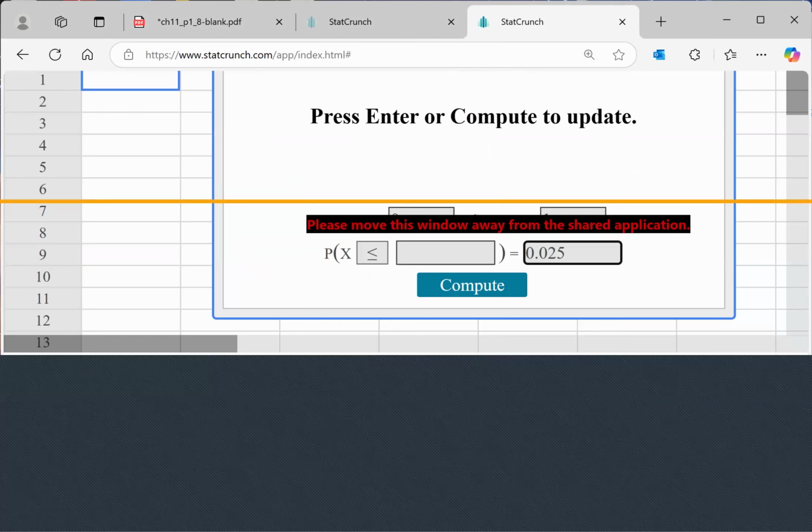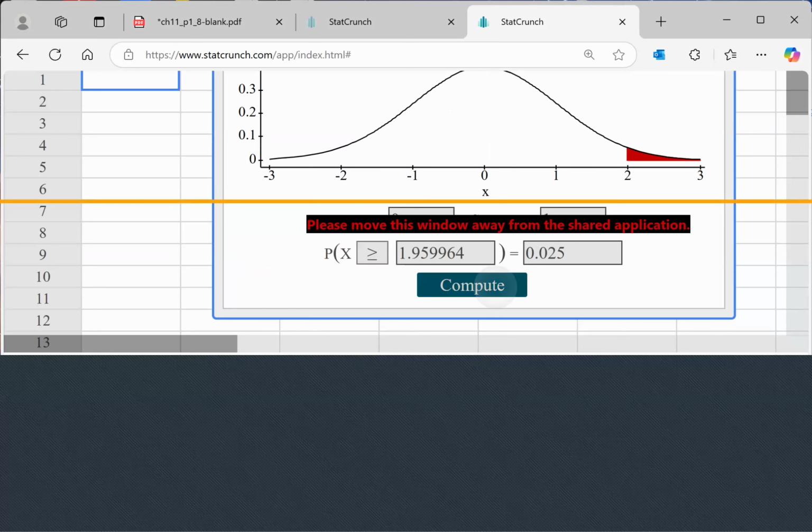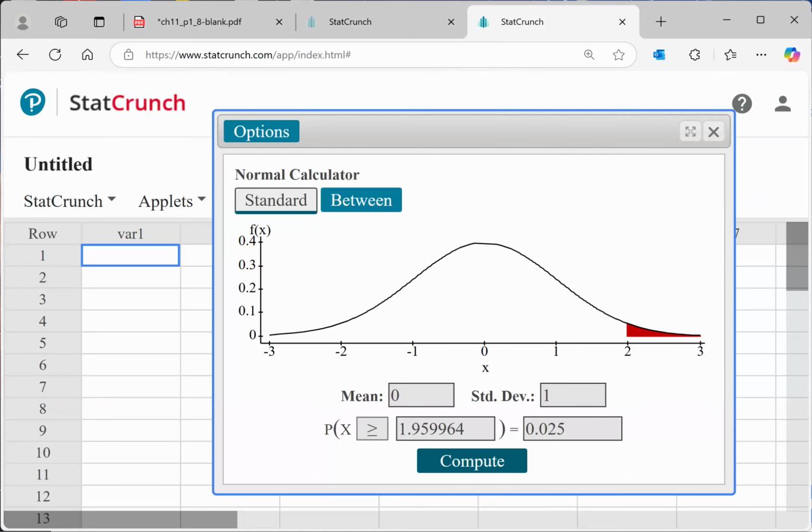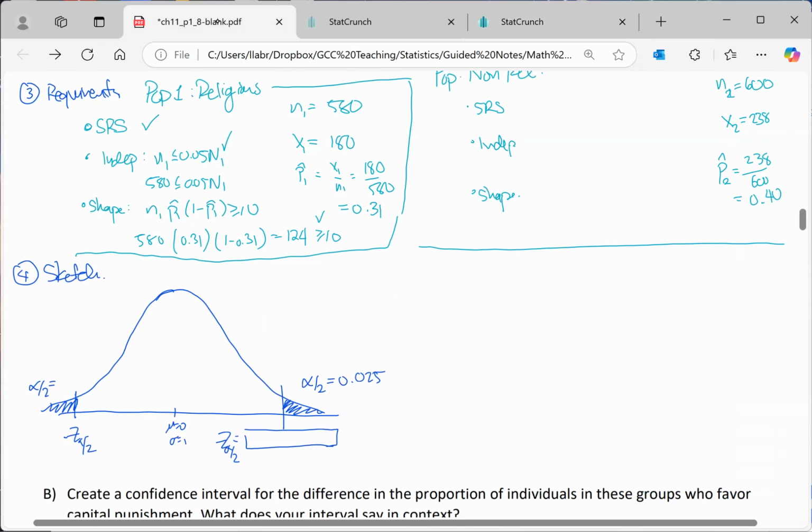We want to make sure we swap this over to the right-hand side, and we've got our critical value. Note that just like before, this picture matches my sketch on my paper, which is verification that this is correct. So the critical value is 1.96.